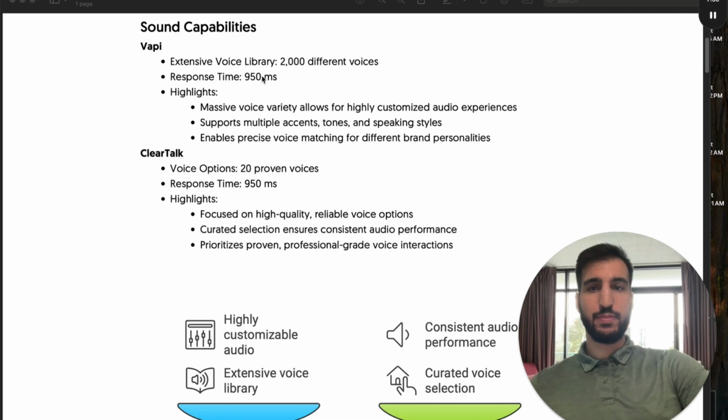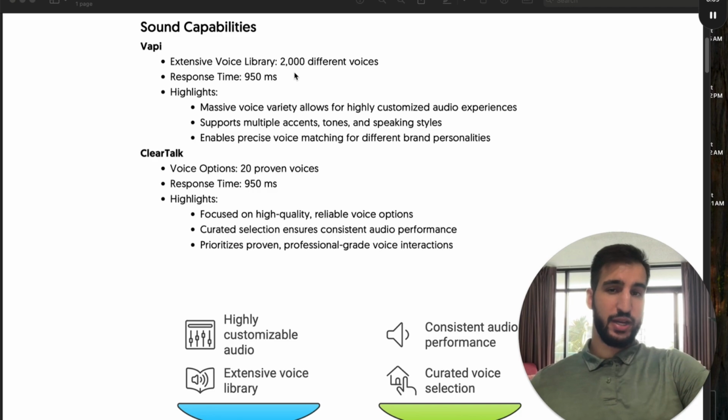The response time is about 950 milliseconds. You can get this a little bit lower down to like 700 milliseconds, or if you're using different voices, different transcribers, different GPTs, this might even be as much as like 1200, 1300 milliseconds. So you can change it and customize it however you want.